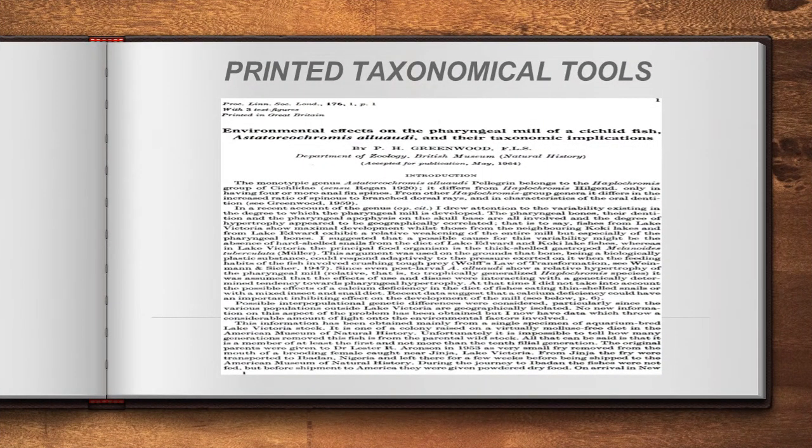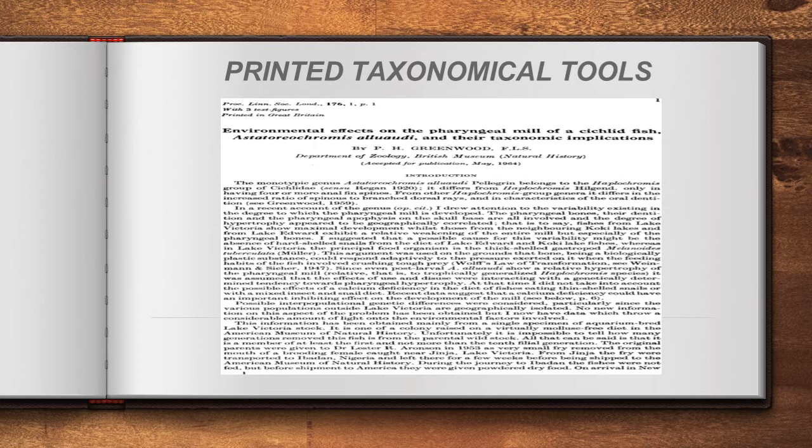And the last one is printed taxonomical tools. Printed taxonomical tools means other than taxonomical keys, museum, zoological park or marine park, these are all helping to identify particular organisms or to know about them. Other than these things, the entire description regarding one particular species or organism will be written in textbooks or books, written by so many others, right? So in their details or description we can collect. When we go to the library, we can collect a lot of books, and from there we can collect these details. That is called printed taxonomical tools.